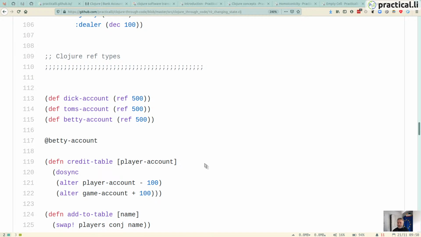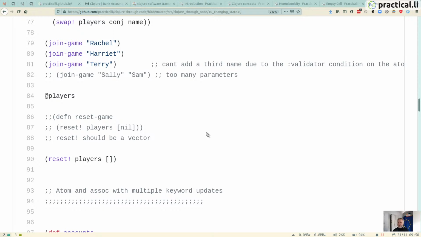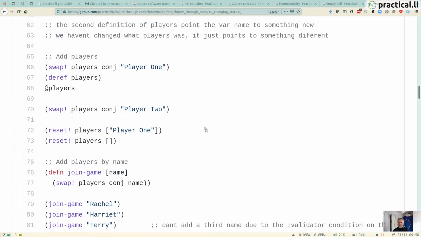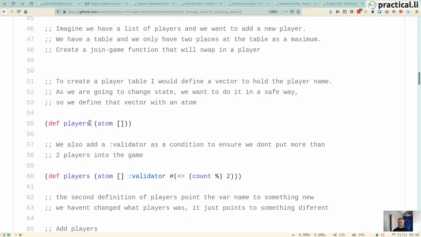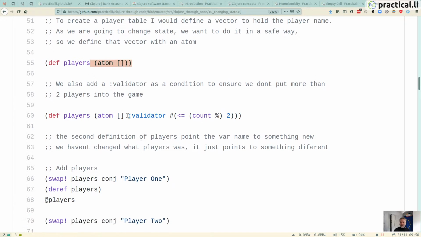Cool. Okay, I'm going to leave it there. I think hopefully that's given you a nice insight into software transactional memory. I got very confused with it at first, but when you just start using the atom and experimenting with the atom, it makes it a lot simpler to understand and see what it's doing, and using that in the REPL does help you do things like that. I'd be interested to see if there are any more little techniques you can do around that. That's quite a neat approach to putting a condition. It's like having a pre-condition on functions and so on, but for an atom. So that's quite nice.